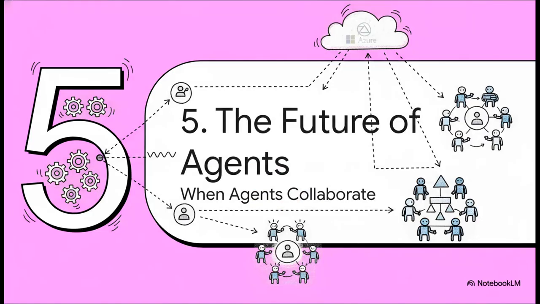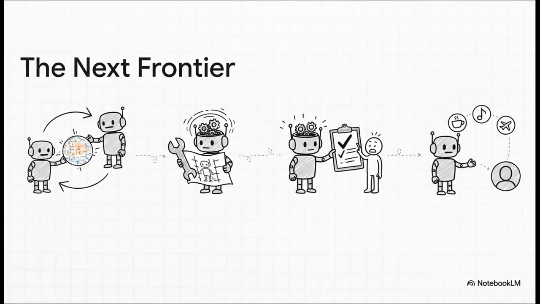So we've got the blueprint, and we have the tools to build a really powerful agent. But the true mind-blowing potential here is unlocked when we start to think beyond just a single agent. So let's look ahead for a minute and ask, what's the next frontier? What happens when these agents start working together? The future probably isn't about one single super agent that does everything. It's about whole ecosystems of AI.